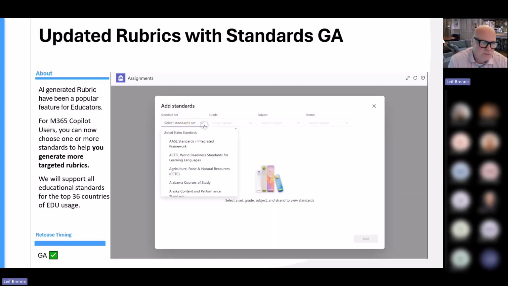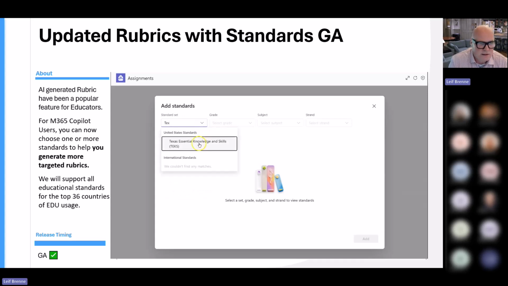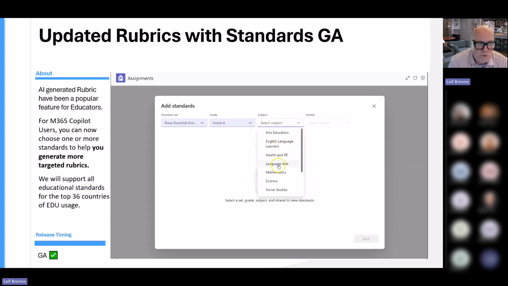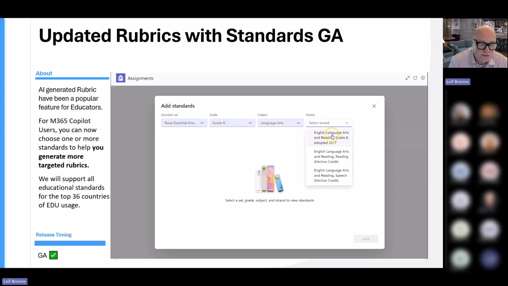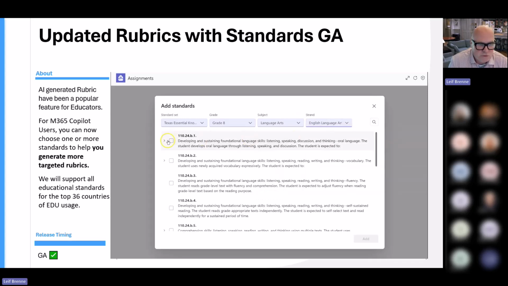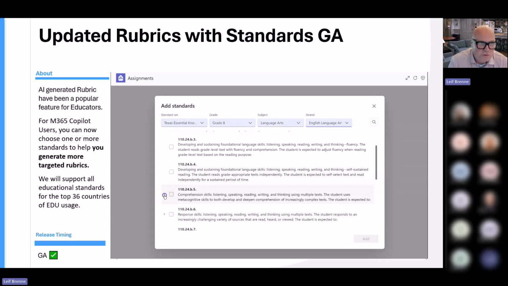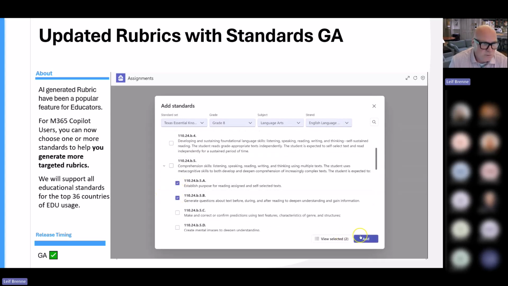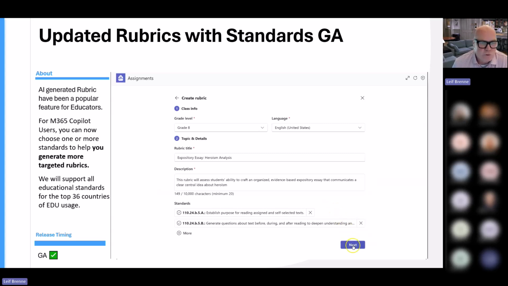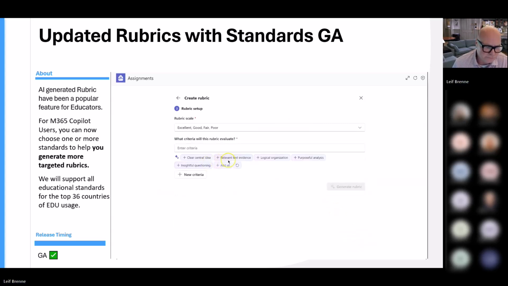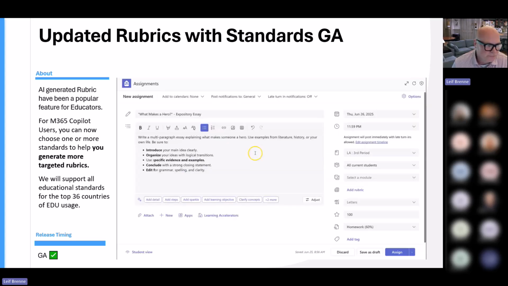In this case, I'm choosing Texas, with different grades and subjects and so forth. We support the standards of over 36 countries, within each country's multiple standards, and that's automatically built into the system. We use standards for both rubrics and lesson plans as well. It's coming soon, but this is all available for all of you right now. So it's a new quick way to do that in rubrics.